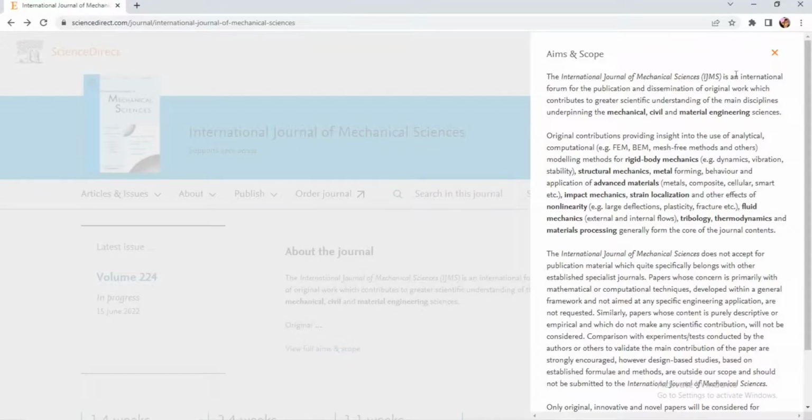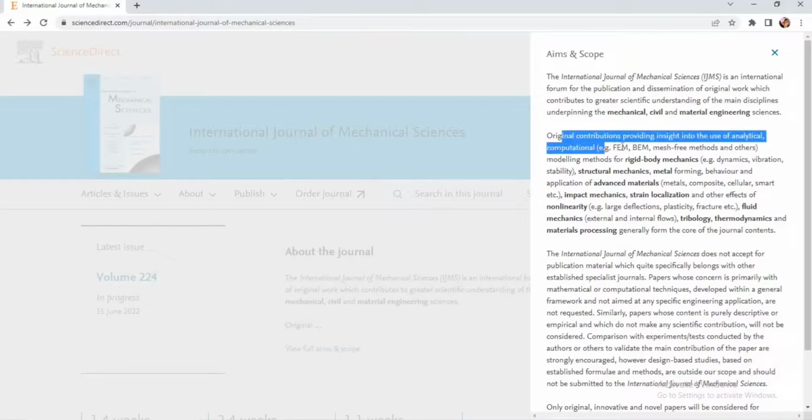The International Journal of Mechanical Sciences is an international forum for the publication and dissemination of original work which contributes to greater scientific understanding of the main disciplines underpinning the mechanical, civil, and material engineering sciences.